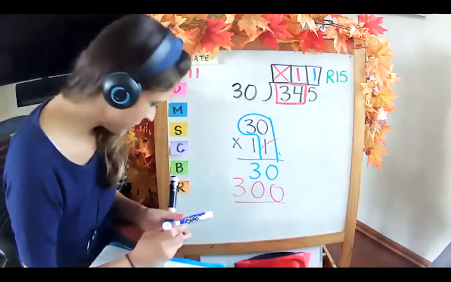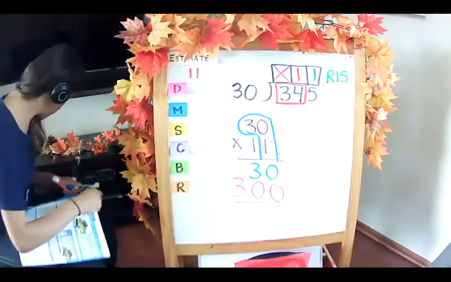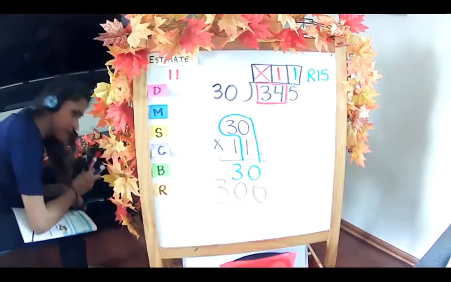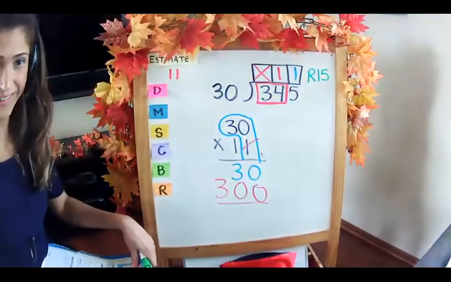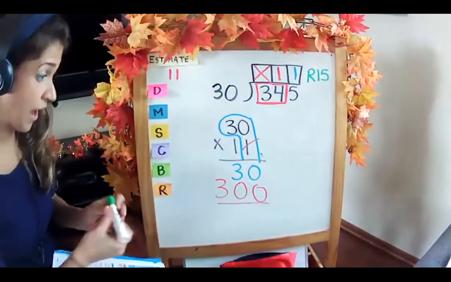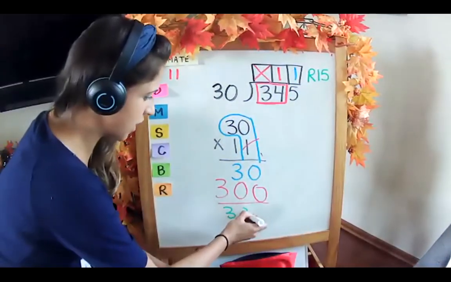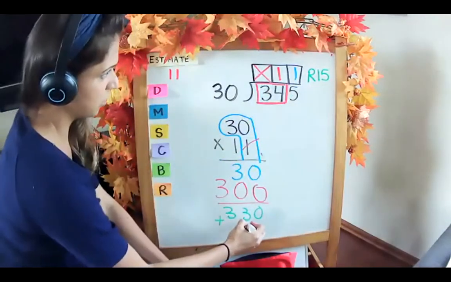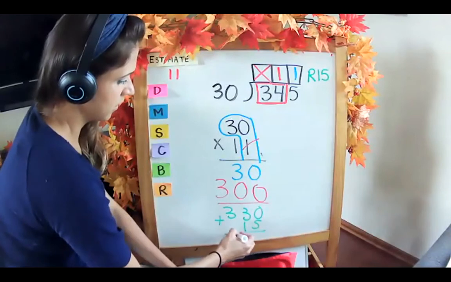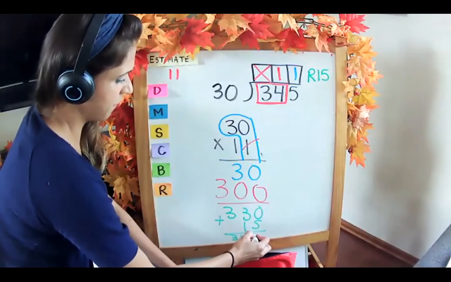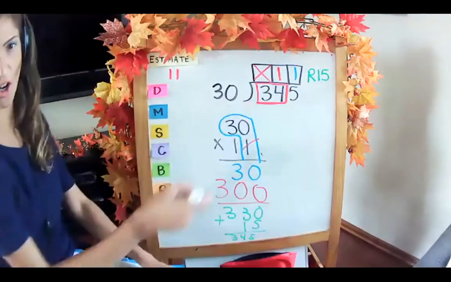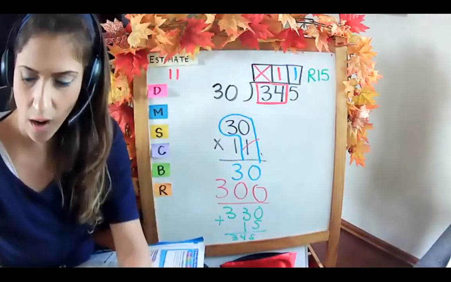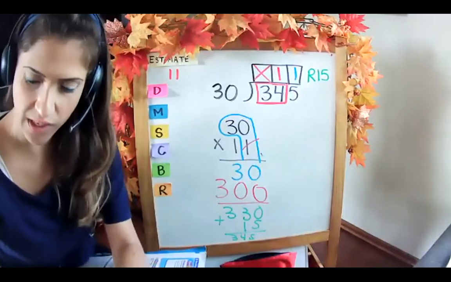Wait, what about the 15? Yes, we're getting there. You had to add them to get to 330, and you then still have a remainder. So you add your 15, and then you get 345, which is what our goal was, to get our dividend of 345. So we are all set, 100% correct.